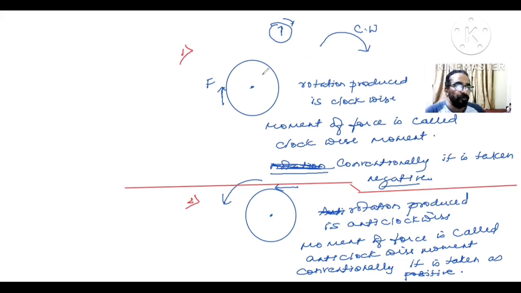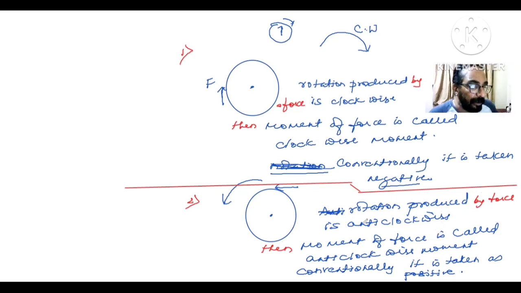When the rotation produced by a force is clockwise, then the moment of force is called a clockwise moment, and conventionally it is taken as negative. Now, when the rotation produced by the force is anti-clockwise, then the moment of force is called an anti-clockwise moment, and conventionally it is taken as positive.